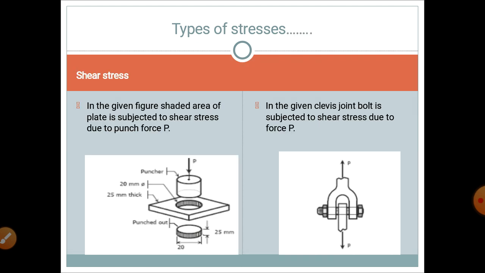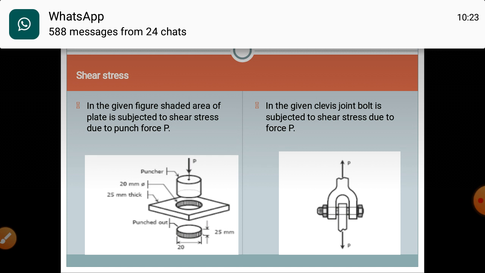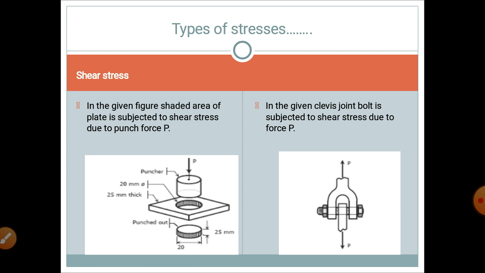Next, shear stresses. The shear stress acts on the material due to the shear force. In figure number 1, you can see a punch and a plate. This punch exerts a shear force on the plate during punching. Here you can see the shaded area of the plate, which is subjected to the shear stress due to the punch force P.